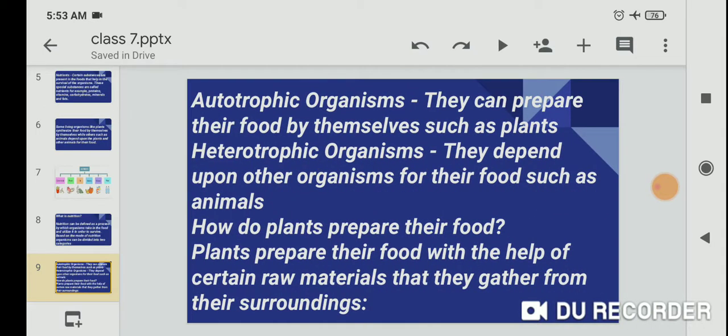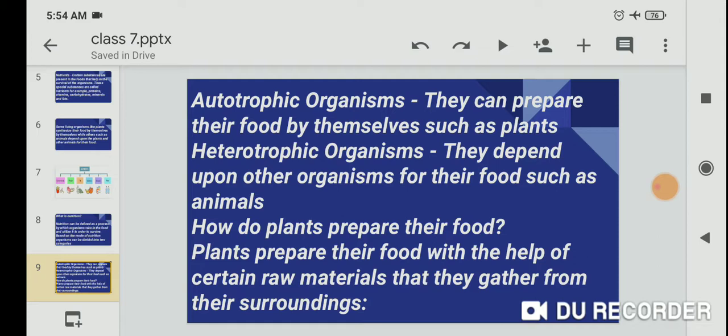Autotrophic organisms and heterotrophic organisms. Autotrophic organisms prepare their own food by the photosynthesis process, such as green plants. They can prepare their food by themselves. Heterotrophic organisms depend upon other organisms for their food, such as animals.